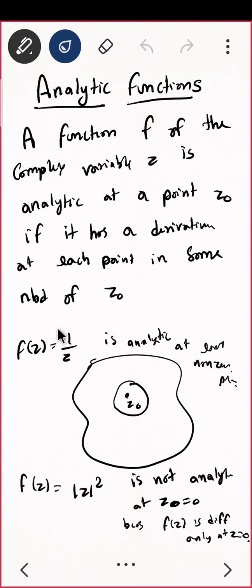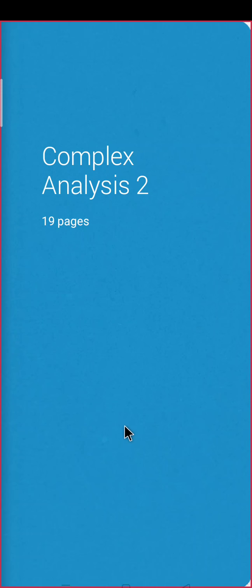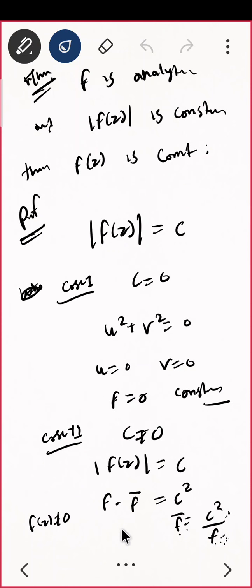And we give you an example, f of z equal to 1 by z. This is analytic at each non-zero point, except z equal to 0, because it is not differentiable at z equal to 0. And what about this? This is not analytic because it is not differentiable at any non-zero point. It is differentiable at z equal to 0, but if you take any neighborhood, that will not contain any point which is analytic.